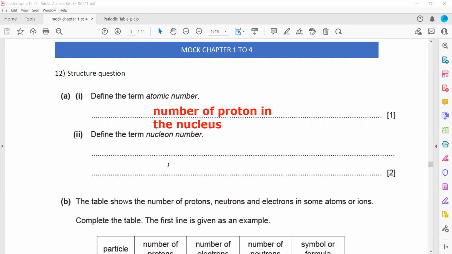The term nucleon number is the sum of neutrons and protons in the nucleus of an atom.